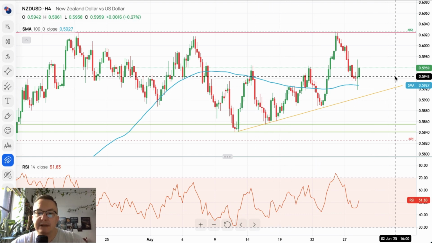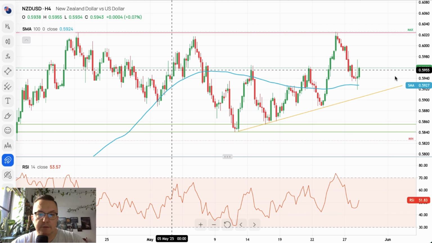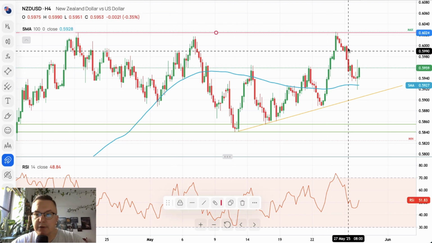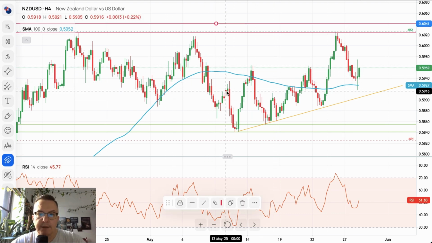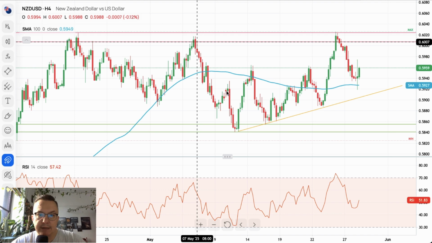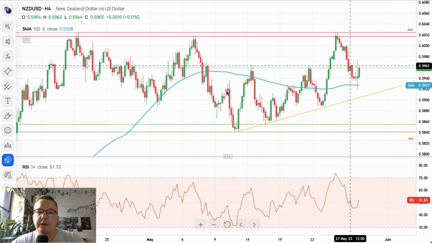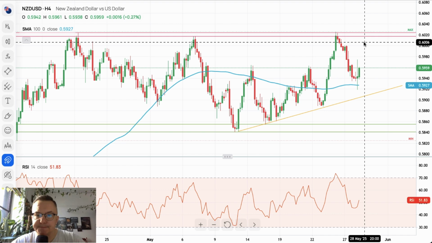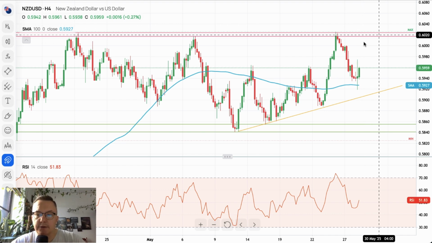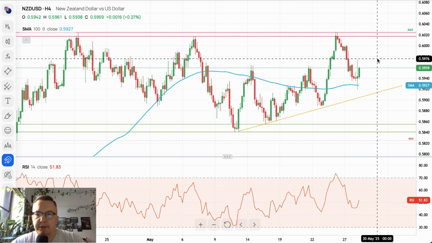bulls. Nevertheless, they don't have too much momentum to break above 6,024, and the second zone we got here on this chart is of course 6,017. So there are only a few pips, like 5-6 pips, away from each other, and that constitutes the supply zone on the 4-hour time frame chart.